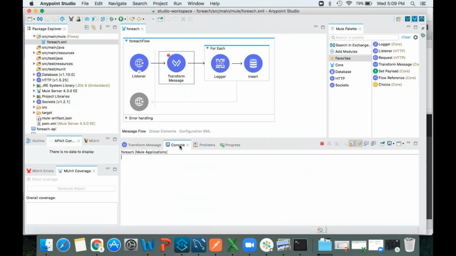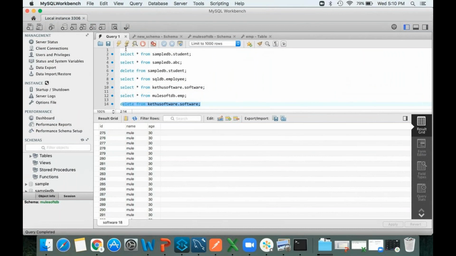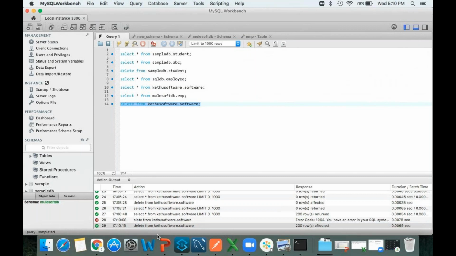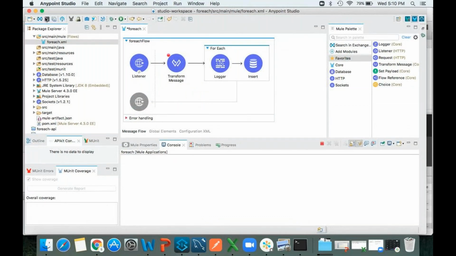Now, before implementing this I need to delete all the records. Why? Because here I gave ID as a primary key, it will not allow duplicates. It got failed because I did not select the complete thing. See, now deleted. Let me test whether deleted or not. So now it got deleted. Let me save this, deploy, and then delete it.